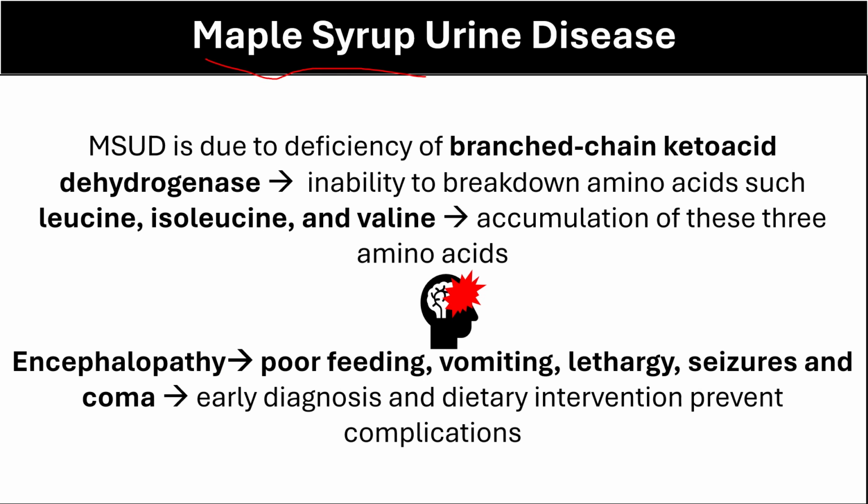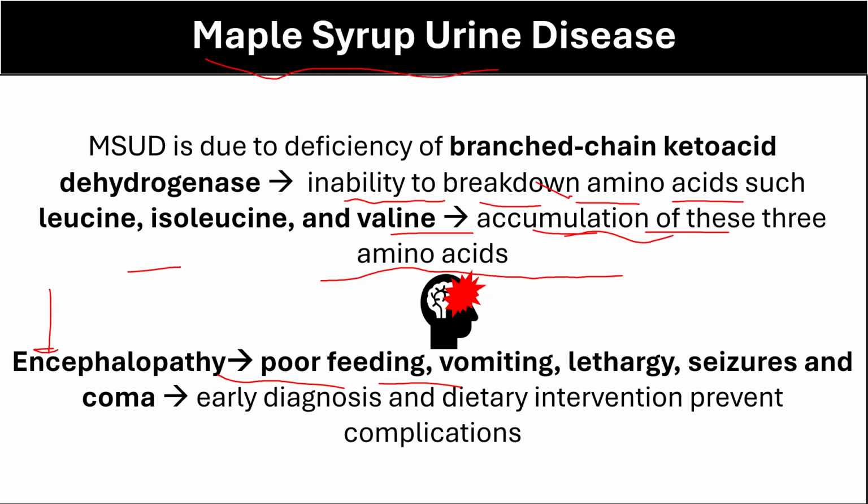Maple syrup urine disease is because of deficiency of branched chain ketoacid dehydrogenase. This enzyme is very important to break down amino acids such as leucine, isoleucine, and valine. As the baby continues to feed, breastfeeding or formula feeding, these amino acids and toxic byproducts will accumulate and cause encephalopathy. The baby will present with poor feeding, vomiting, lethargy, seizures, and coma or even death.